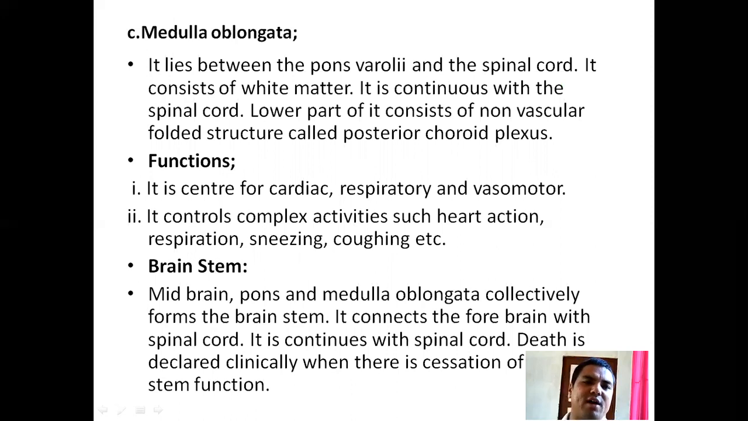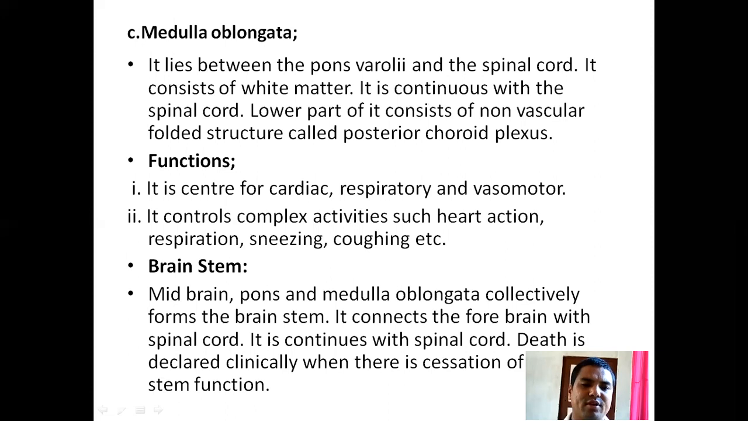Functions of the medulla oblongata: it is the center for cardiac, respiratory, and vasomotor activity. It controls complex activities such as heart action, respiration, sneezing, and coughing.